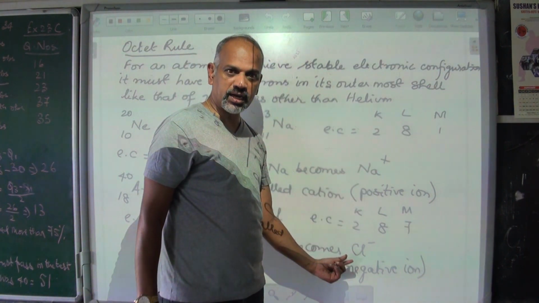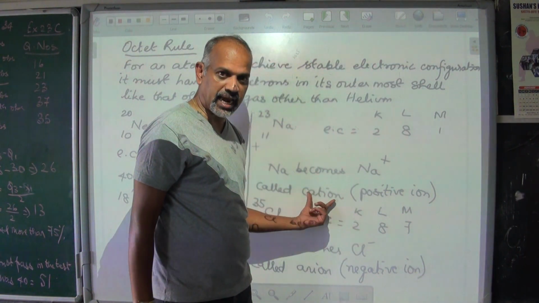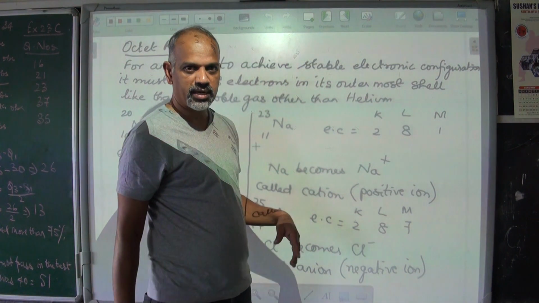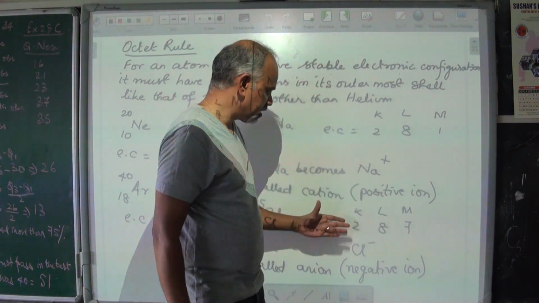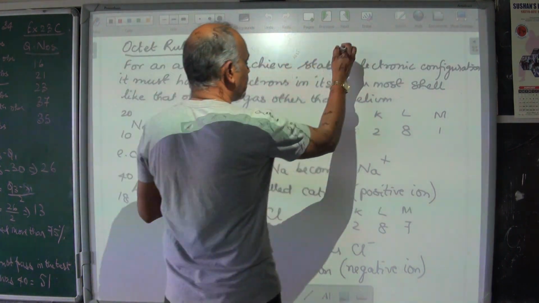Once they become ions, cation or anion, now they have the ability to combine with each other. That example I'll show you in the next one.